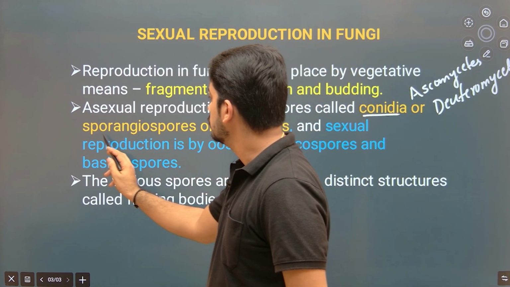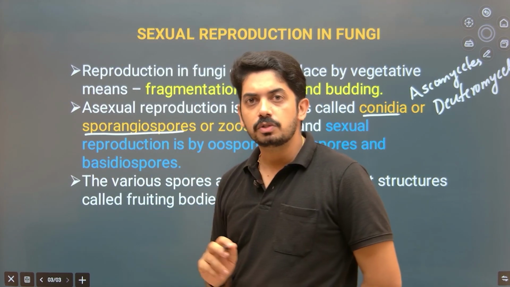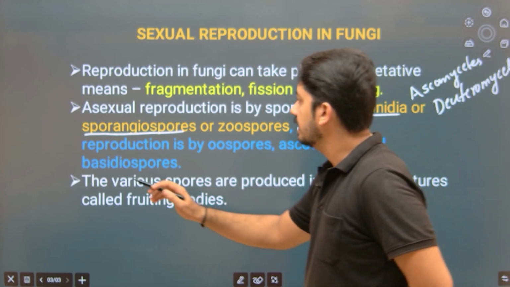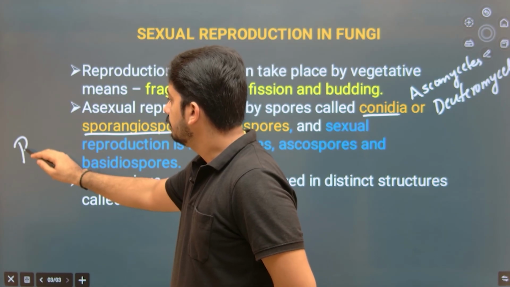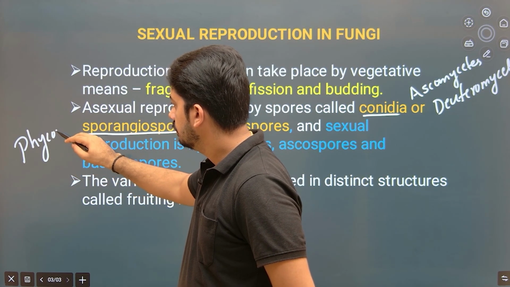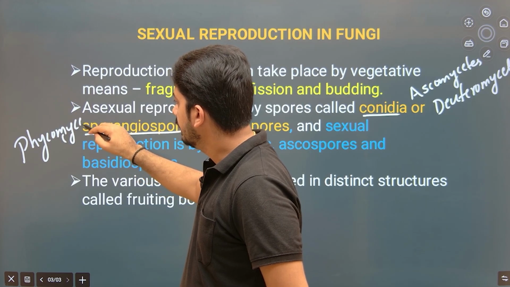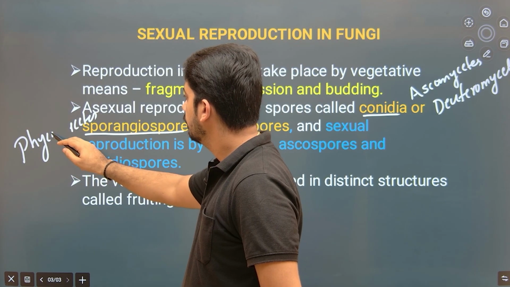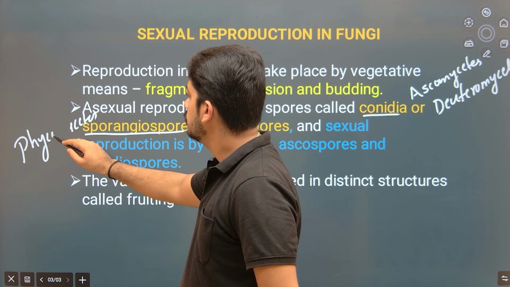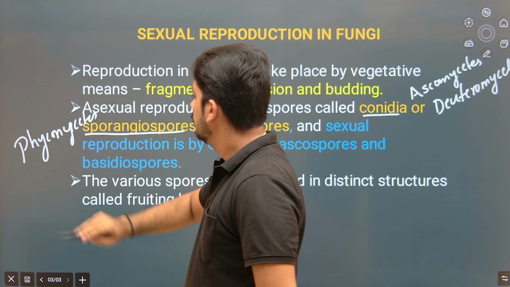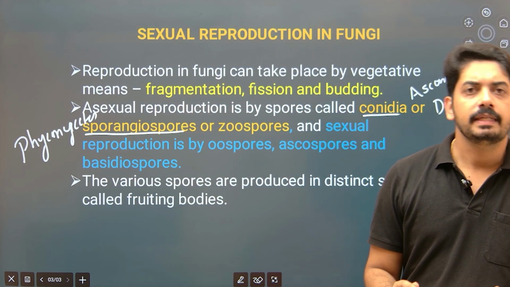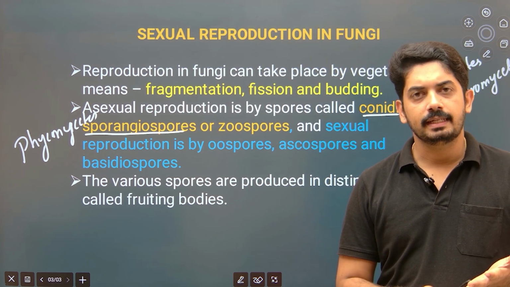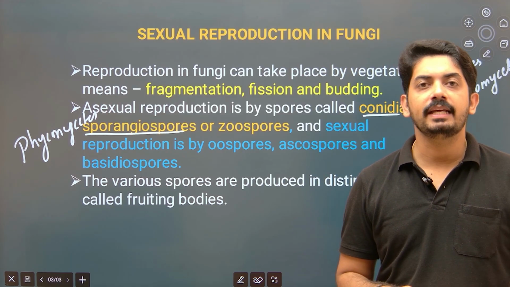Now come to sporangiospores, which are produced inside the sporangium. That means they are endogenously produced. There is one classification called Phycomycetes. Here we observe sporangiospores. So here we observe asexual spores in Phycomycetes, Ascomycetes and Deuteromycetes. What about Basidiomycetes?